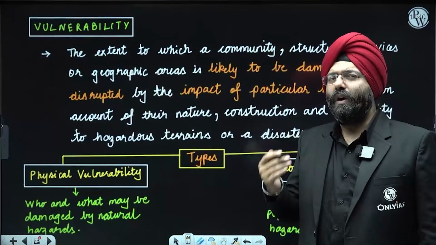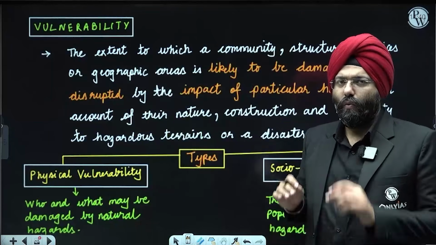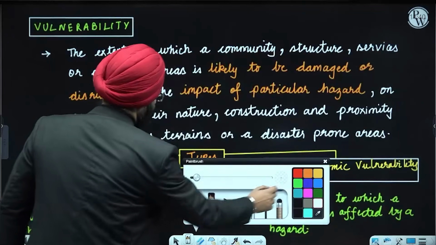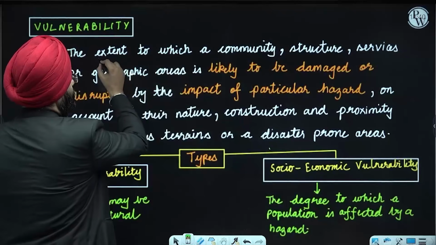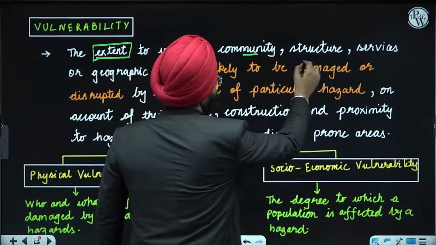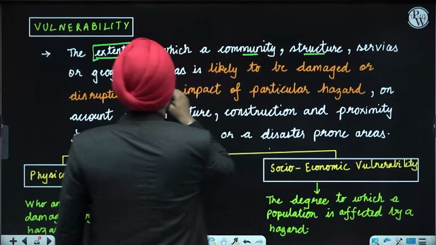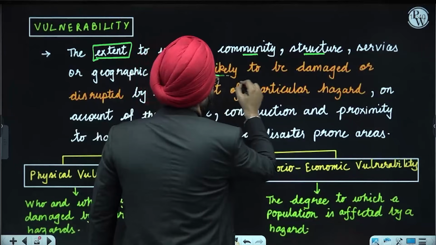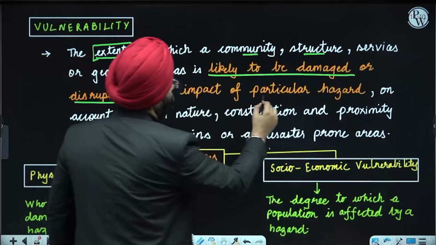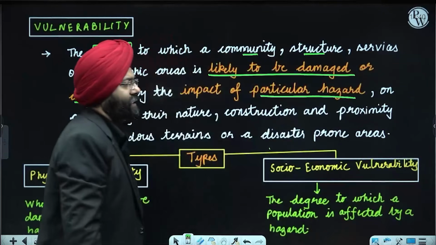Now comes vulnerability. See here. Over here, let's understand the concept. The extent to which a community, structure, services or geographical area is likely to be damaged or disrupted by the impact of a particular hazard.